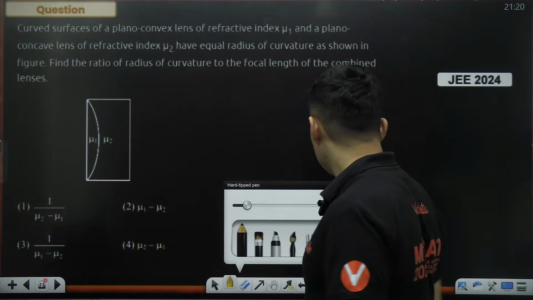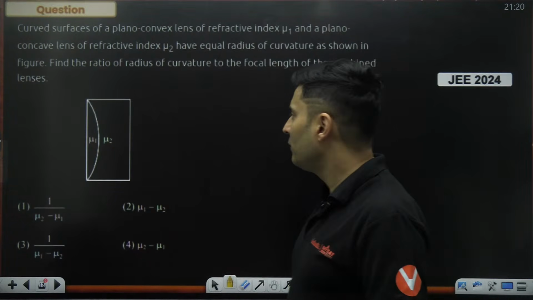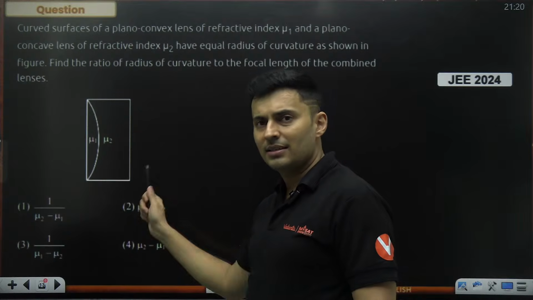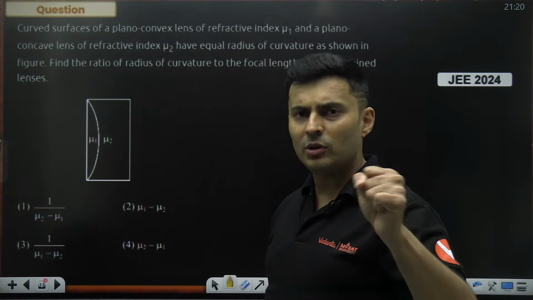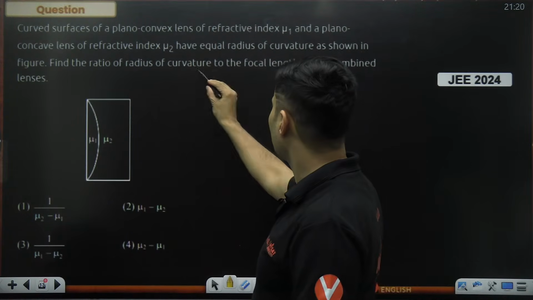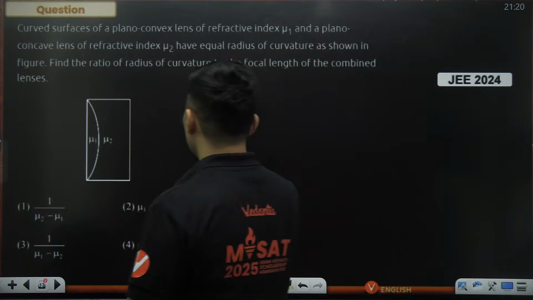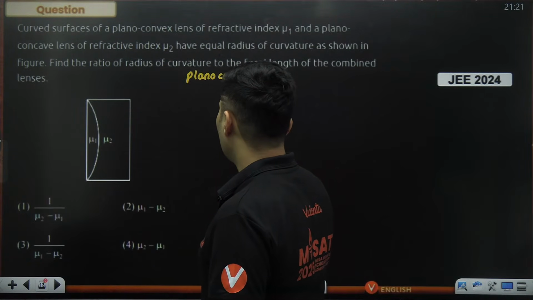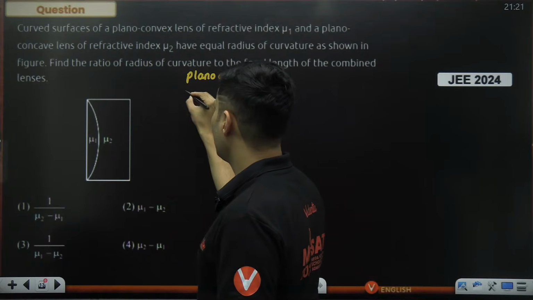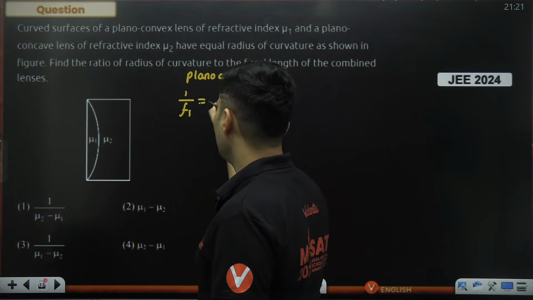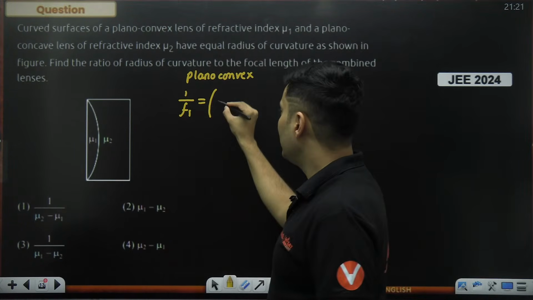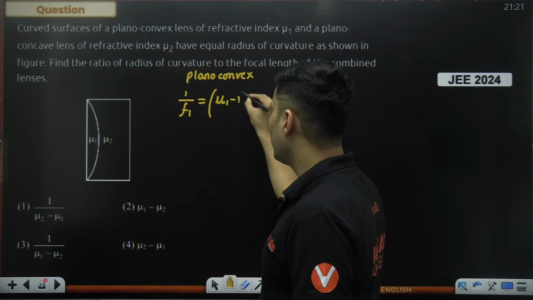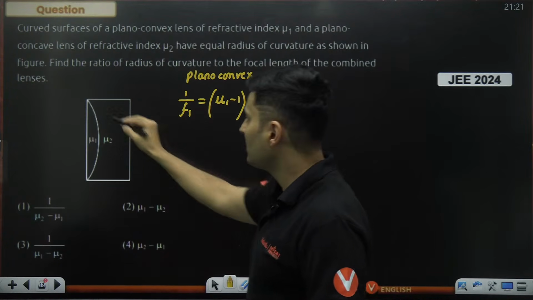Okay, let's do one thing. First, let's find the focal length of the plano-convex lens, then the plano-concave, and then add them together to get the effective focal length, because that is what the question asks. For the plano-convex lens, 1 by f1 will be given by the lens maker formula: mu minus 1 times (1 by R1 minus 1 by R2).